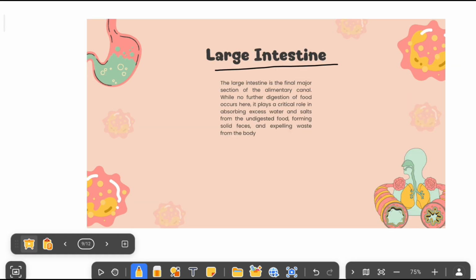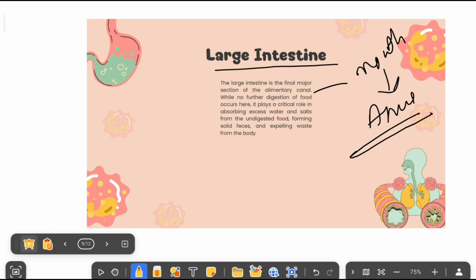See the large intestine. The large intestine is the final section in the alimentary canal. The alimentary canal starts from the mouth to the anus; this complete section we call the alimentary canal. Now in the large intestine, digestion is not happening. It will absorb the excess amount of water and salt from the undigested food, convert the undigested food into solid feces, and expel this waste from the body.